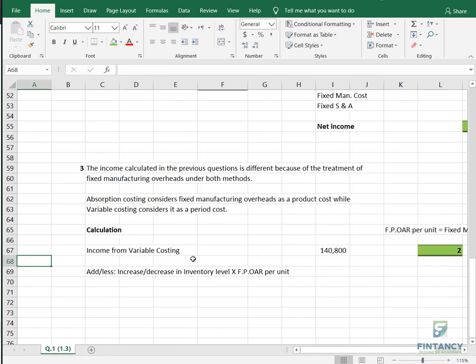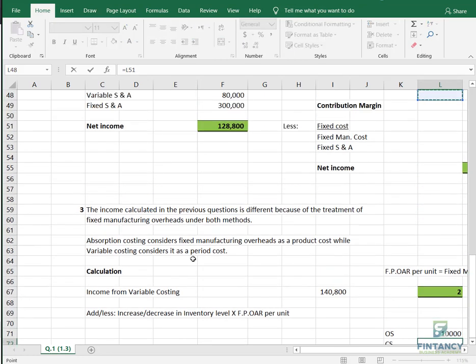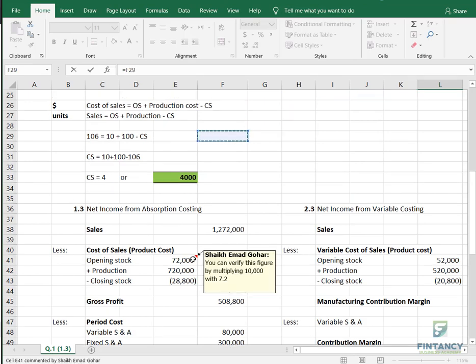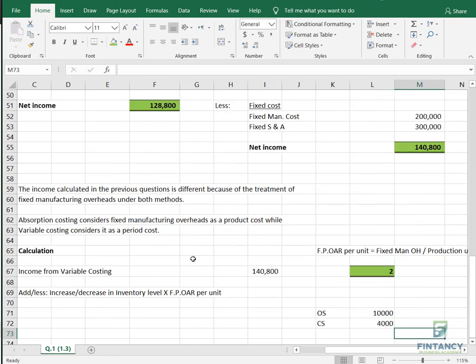Now my friends, you know very well how much was my opening stock, remember? It was 10,000, right? My closing stock, we calculated, it is 4,000, right?